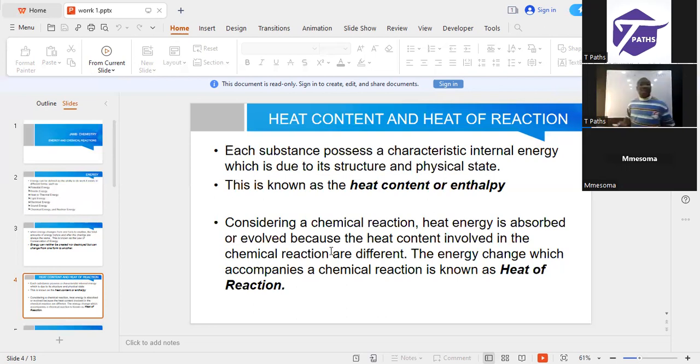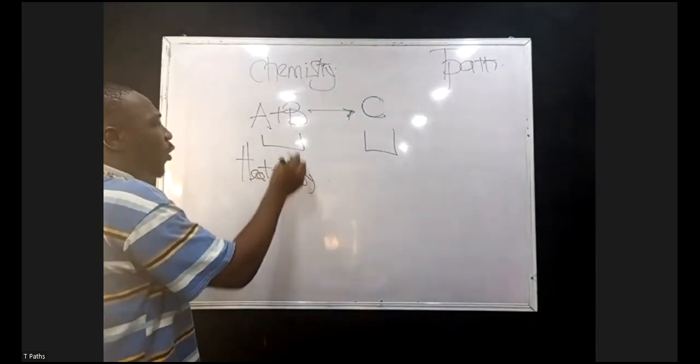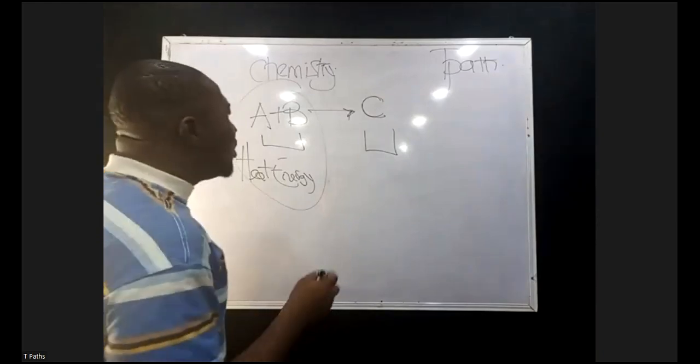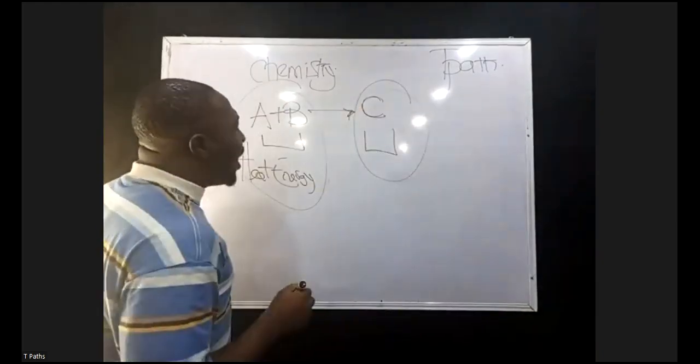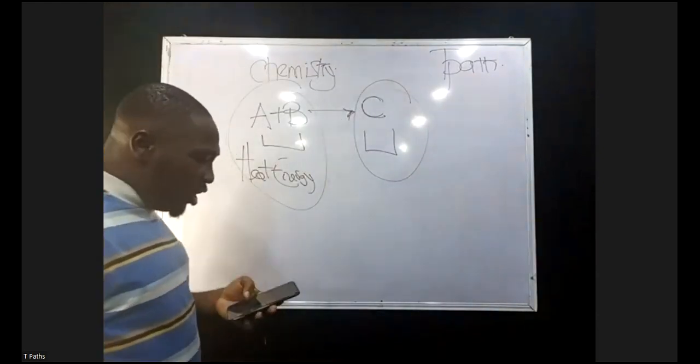And why can they be absorbed or evolved? Look at the reaction like this. For example, if I have A plus B giving me C, the energy that A and B must surmount to get to C will never be the same as the energy in C. So the heat energy involved in this process here will never be the same as the heat energy here. That is why we can conclude that heat energy can either be absorbed or evolved.